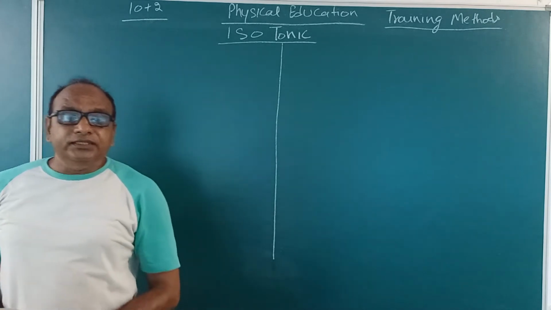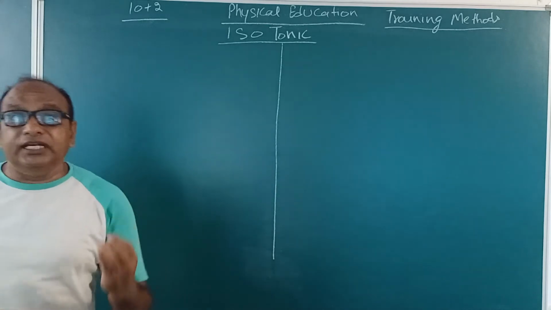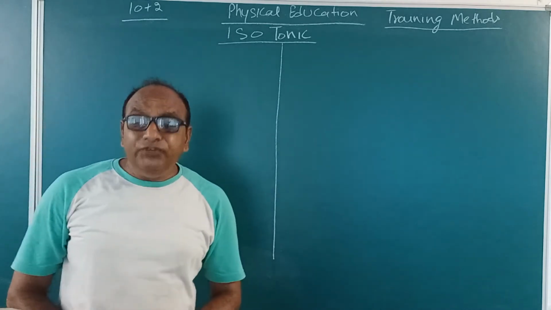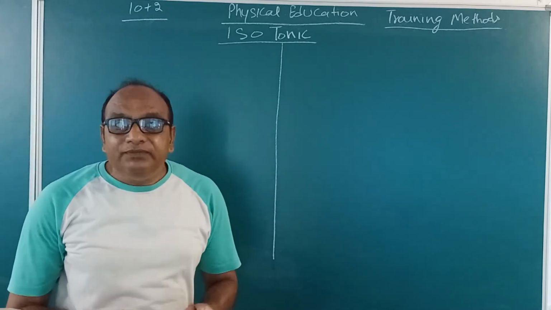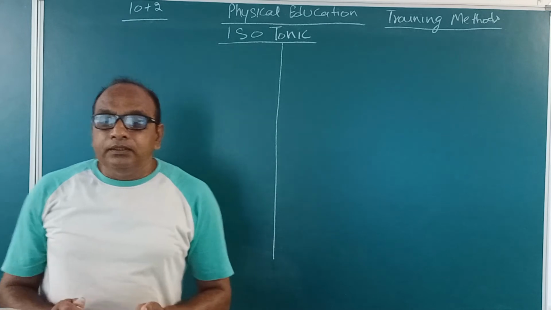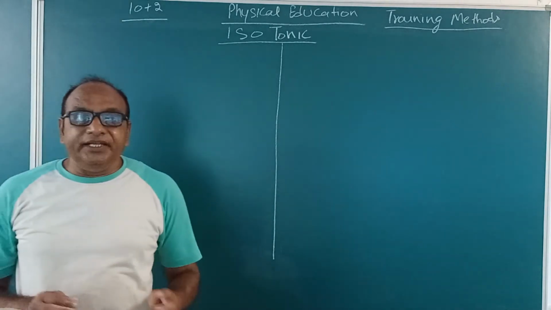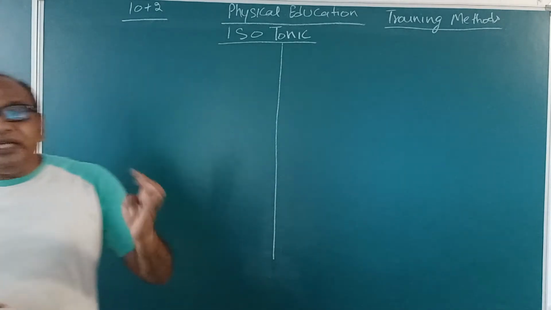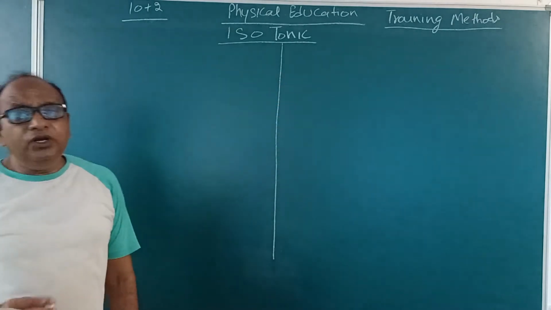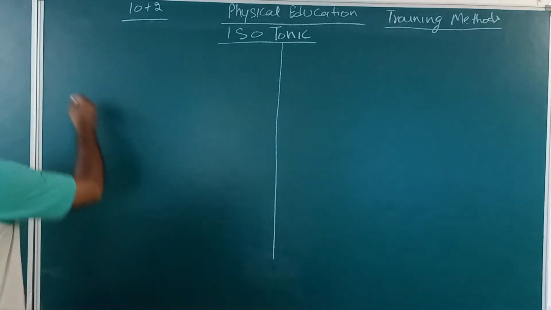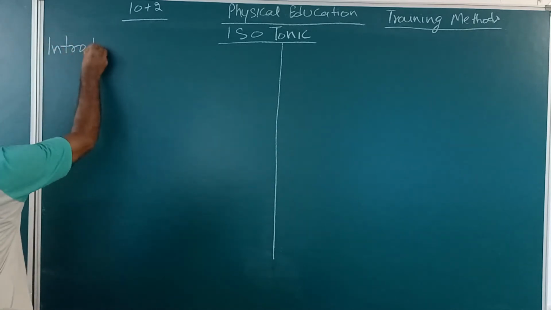Those exercises in which direct movements of the exercising part of an individual's body or object are not visible to a third person are called isometric. Our today's topic is isotonic exercise. So first of all, I will give you a small introduction of this.